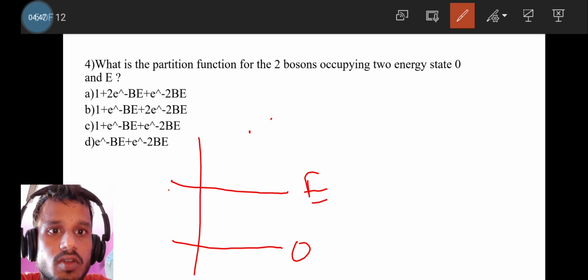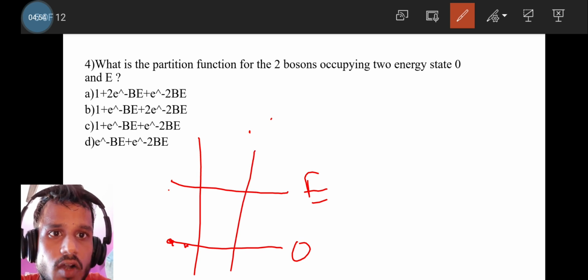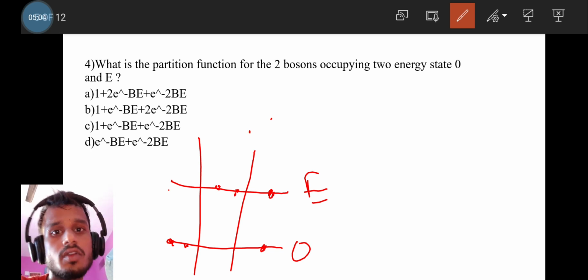The two bosons can both occupy the energy state 0, they can both occupy the energy state E, or one can be in the energy state E and the other in the energy state 0. So these are the three possible configurations for two bosons in the two states 0 and E.